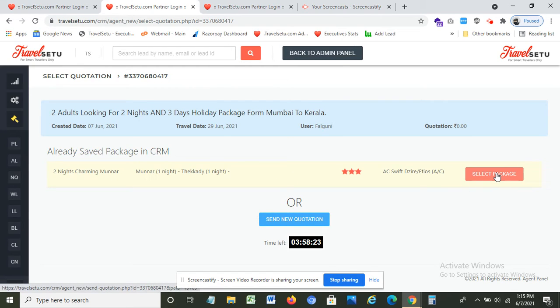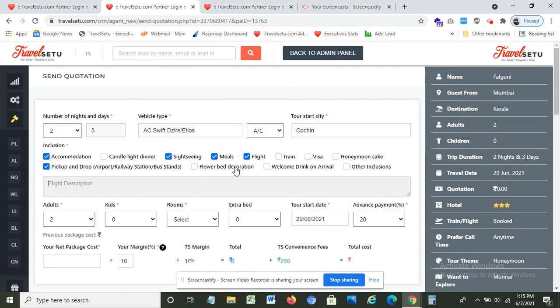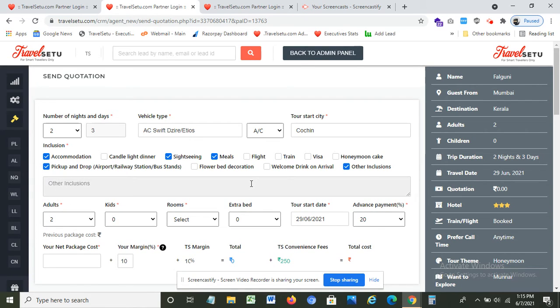So now you are utilizing the already saved package on your CRM. Click on select package. So you will have the entire details of the leads and all the details already filled. Now in this, suppose you are offering flight, you can select flight as well, enter flight description. If you are offering other inclusions, you can also click on other inclusion and specify your inclusions.